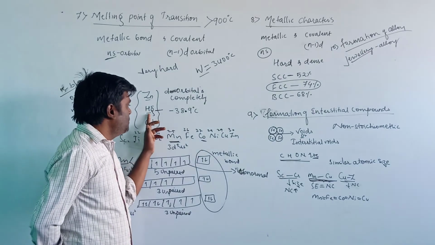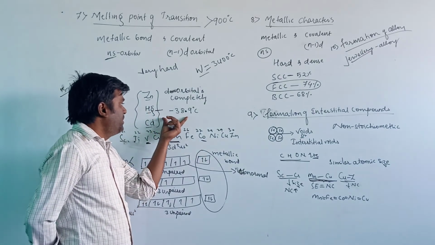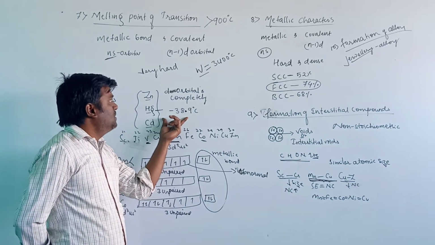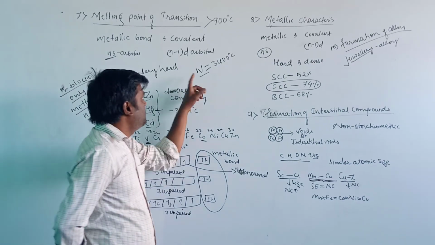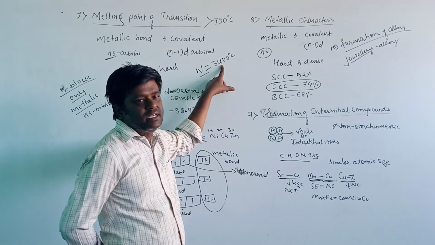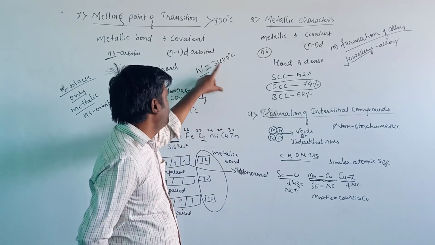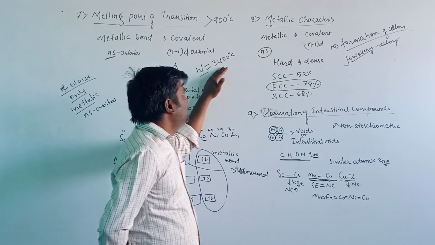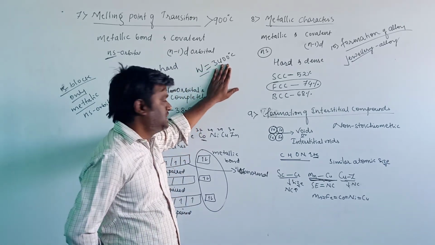The melting point of mercury is minus 38.9 degrees Celsius, and the highest melting point among d block elements is shown by tungsten, that is 3400 degrees Celsius.